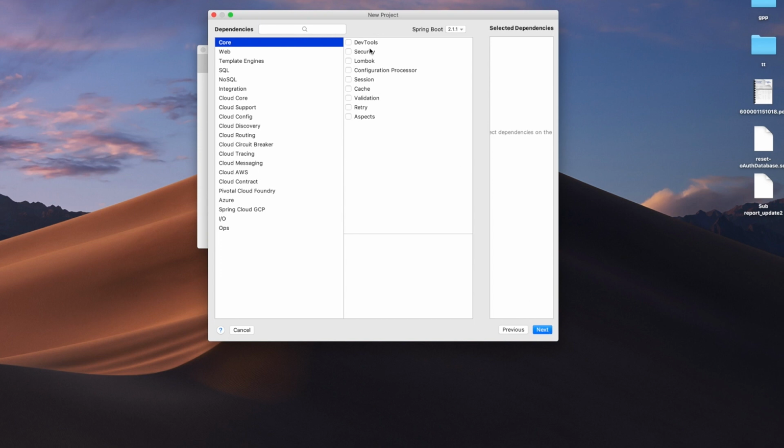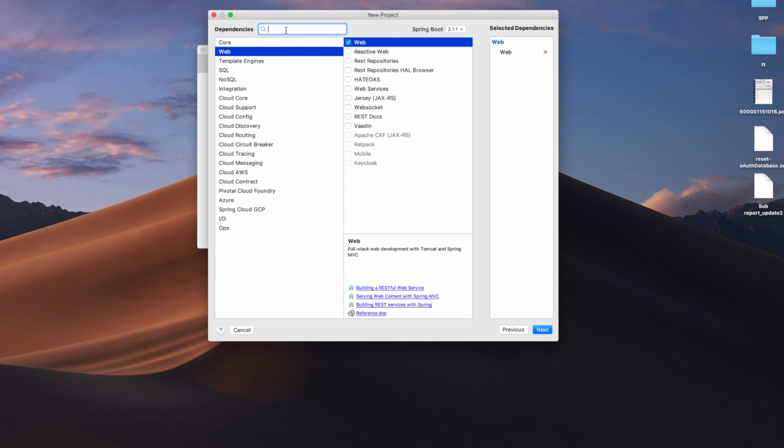Here it's asking which version you're going to use, right? It's Spring 2.1.1, which is the latest stable version right now. I want to use Spring Web, and I also want to use Actuator.